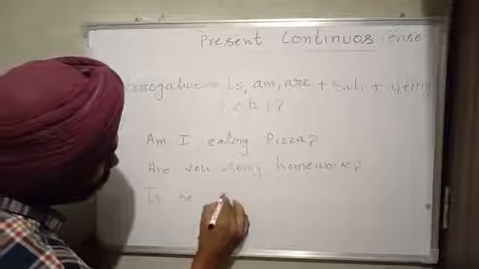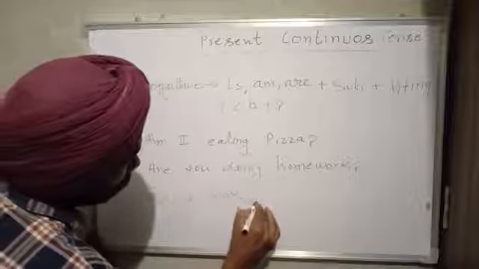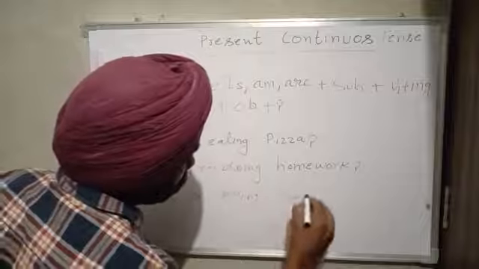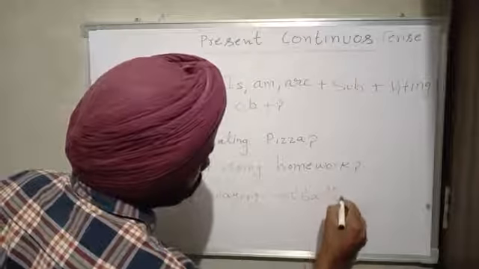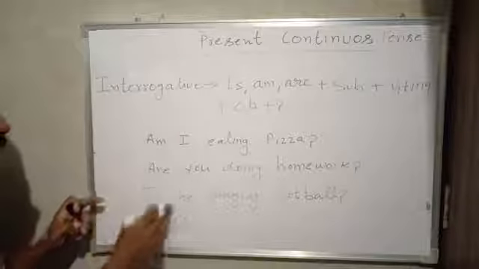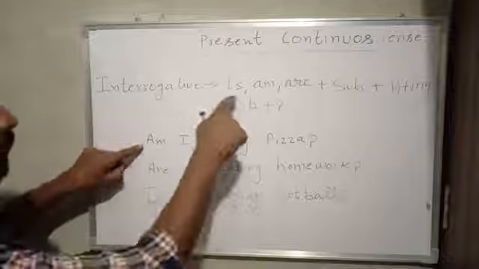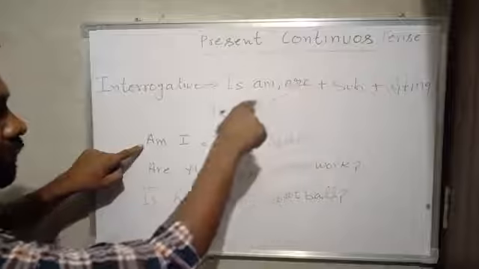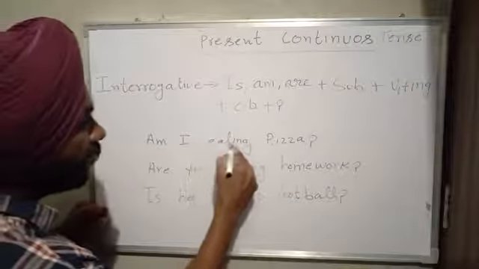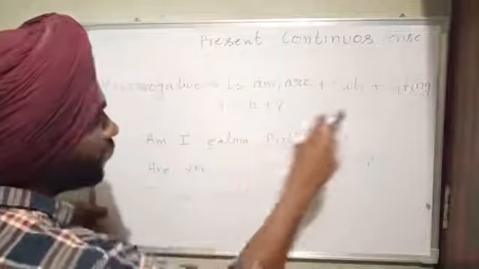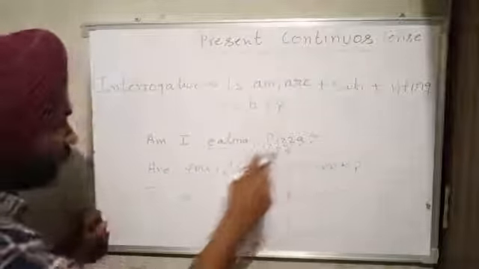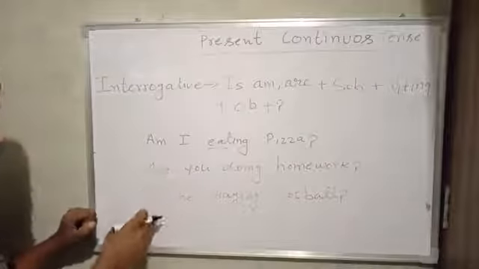Is he playing football? So again, the three examples of different helping verbs. First we use one from the auxiliary verbs, am, then we use subject, and then verb first plus ing, and at the last we use object plus question mark. Same is the case with are and is.